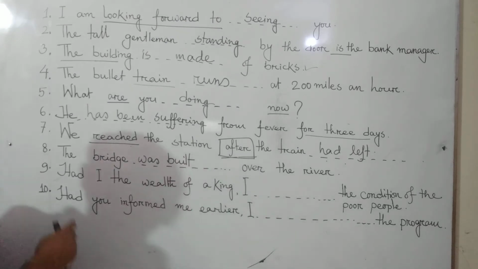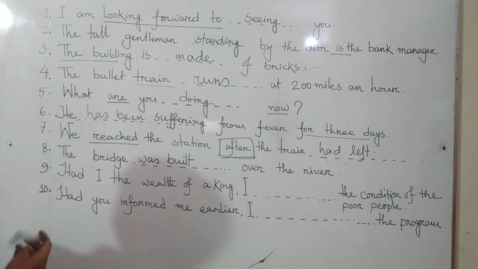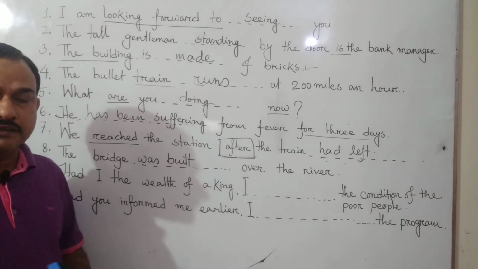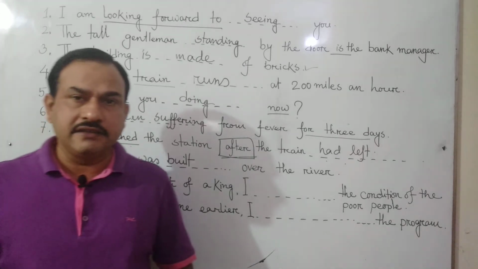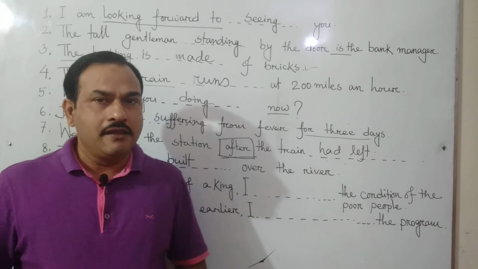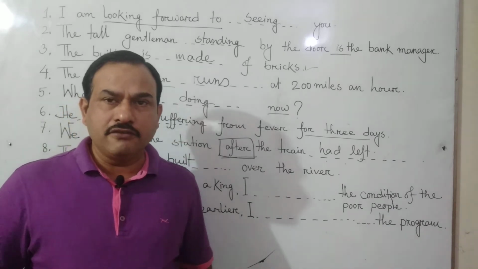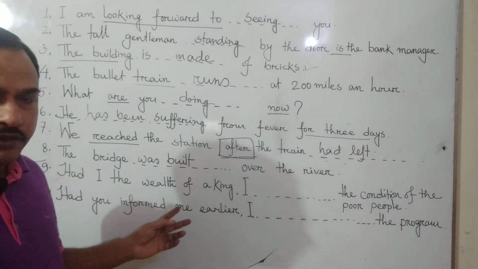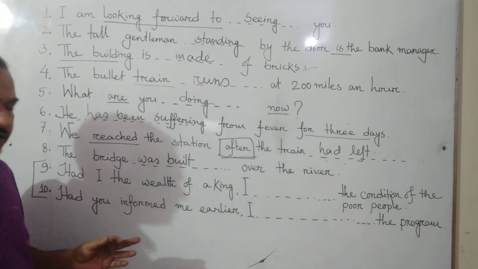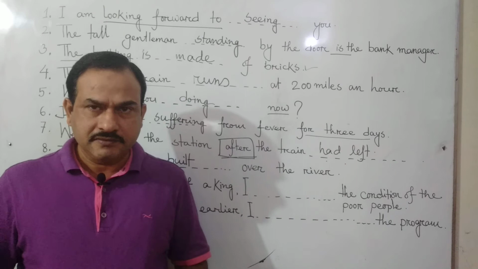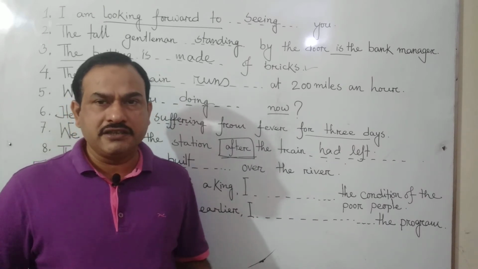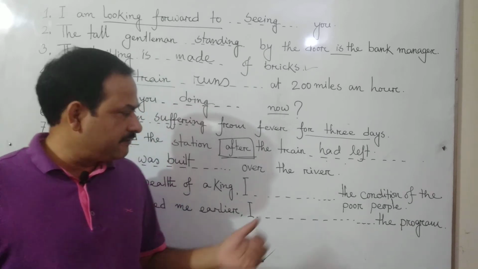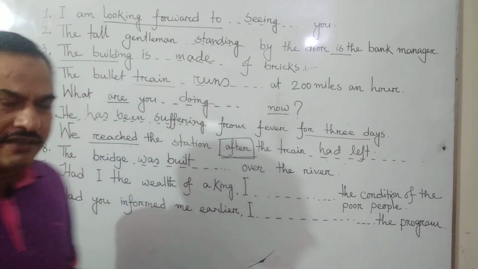Then the next sentence, "Had I the wealth of a king." These two sentences are very confusing for any kind of examinee, either a college student or an admission student. For both of them, these are very confusing sentences. So I'll explain it very clearly to you, and I hope you will be attentive and try to understand it. In my experience, I saw a lot of students, but most of the students, even those who got A+ in English, face difficulties with this problem. So be careful about the use of this sentence.